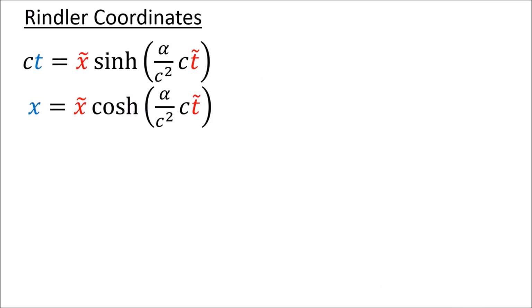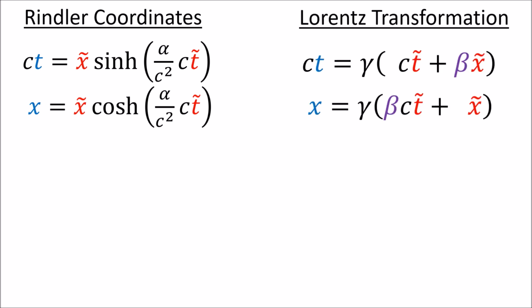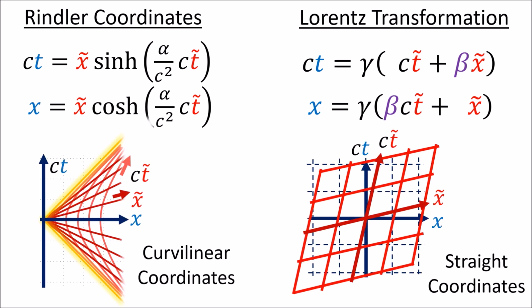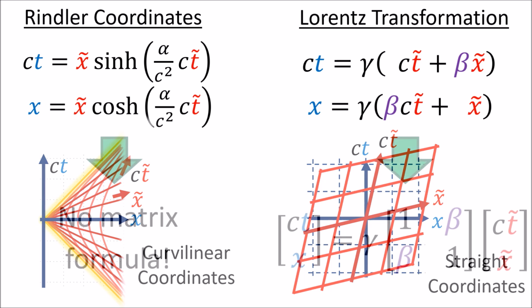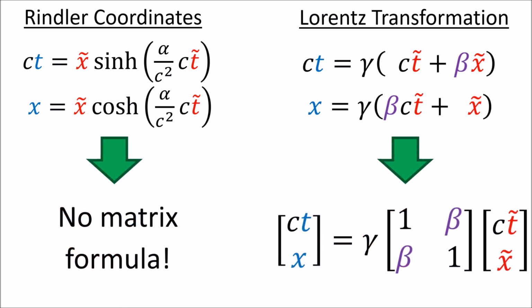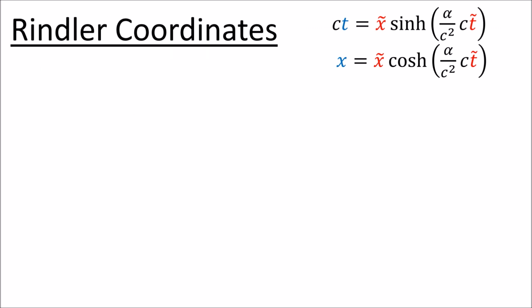So now we have equations that change between the standard spacetime coordinates ct and x, and the new Rindler coordinates ct tilde and x tilde. In some ways, this is similar to the Lorentz transformations we've seen before, which also convert between two sets of spacetime coordinates. The difference is, this time, the new Rindler coordinates are curvilinear coordinates, and the transformation cannot be represented by a matrix multiplication.